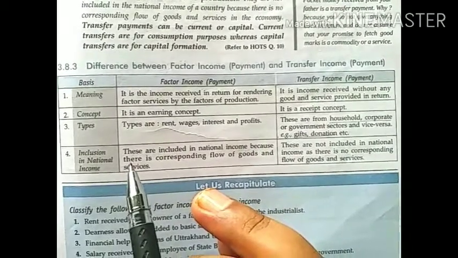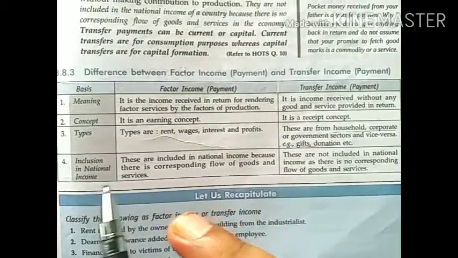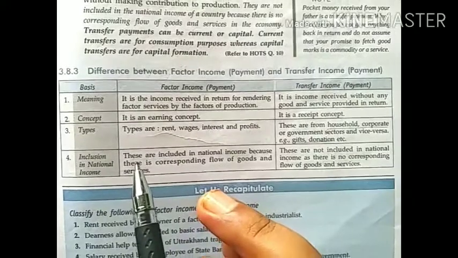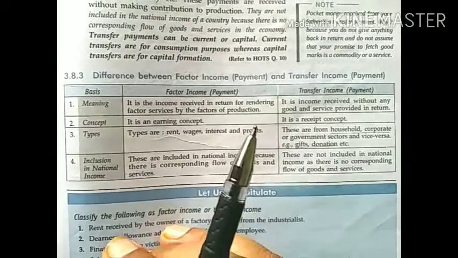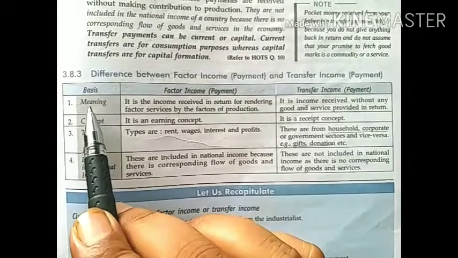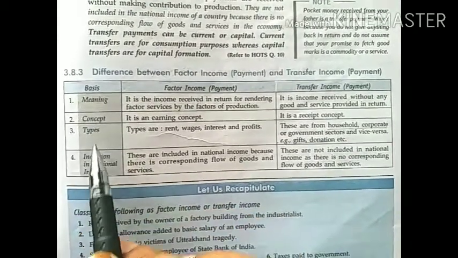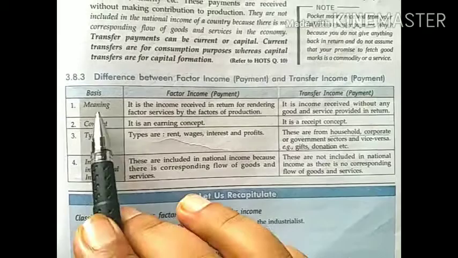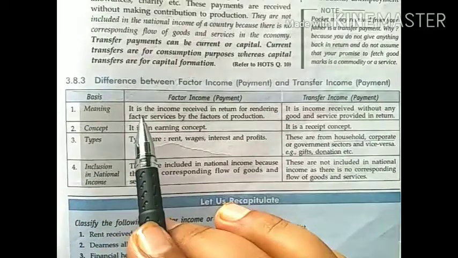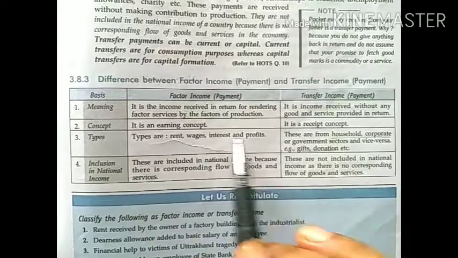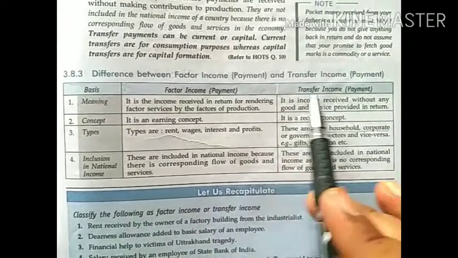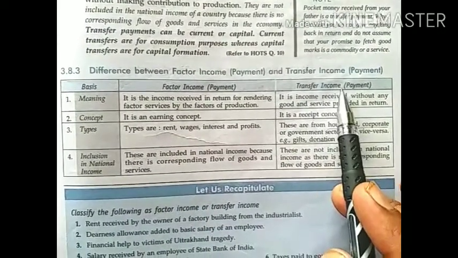Then I assure you, you will get full 3 out of 3 marks for the same answer. Include these 4 bases, and on these 4 bases write these 4 differences between factor income and transfer income.